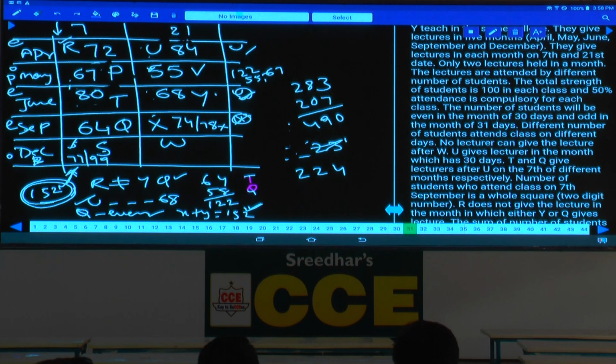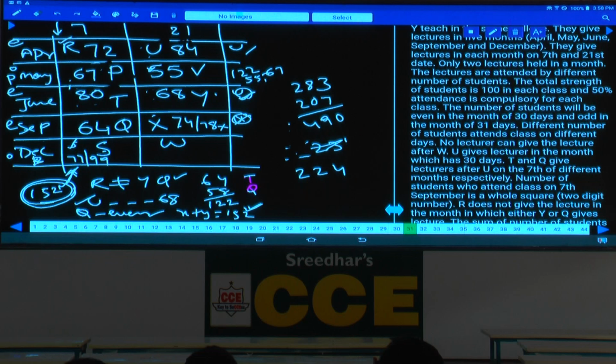Now I am checking out the conditions once again. The sum of the number of students who attend the class on 7th of 2 months is 152. 80 plus 72 is 152. Only 3 lectures between U and the 68. U and 68, yes, there are exactly 3. Difference of the number of students who attend class on 7th September and the number in May is 58. And Q gives lecture in the month which has 30. Average number of students who attend on 21st April, 21st June is 76, that is 152.